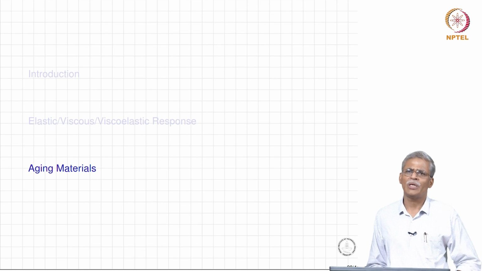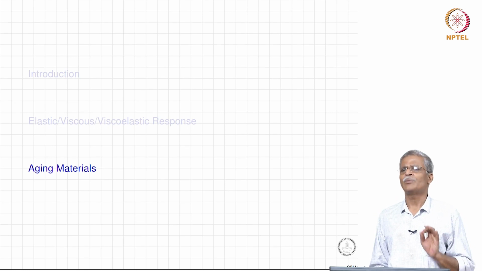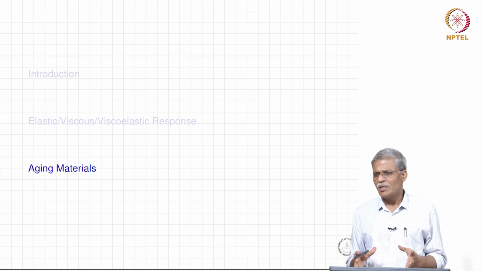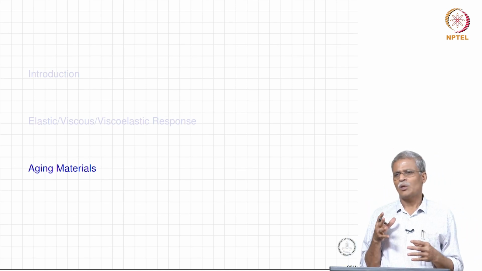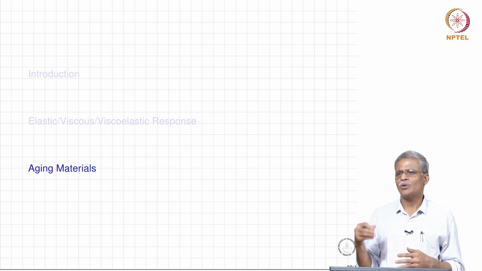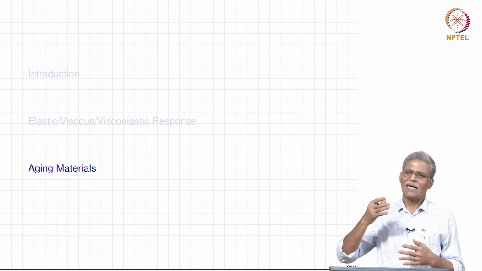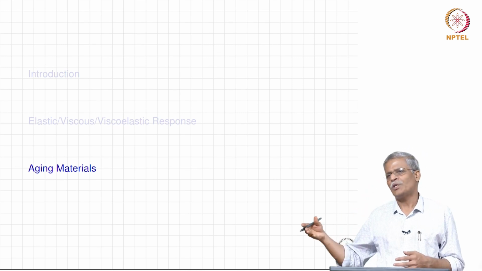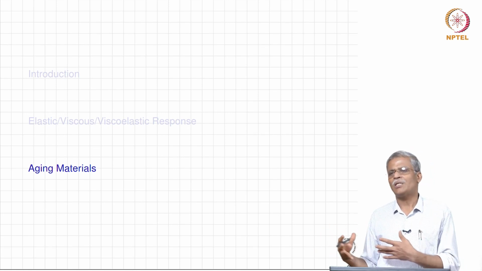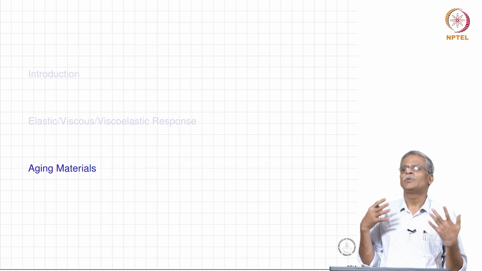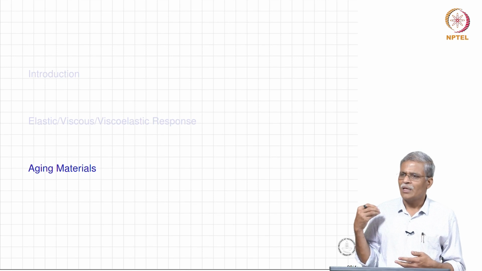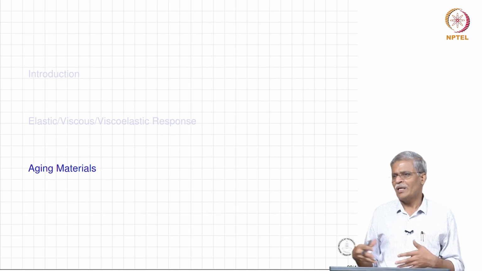Now, what I want to do is very briefly introduce something about aging of the material. This is not straightforwardly useful to this particular course, but as students taking this course, you should understand that time comes in different ways. There are many materials in which the structure keeps changing as it is subjected to different kinds of environmental conditions, and in fact the human body consists of an aging material.